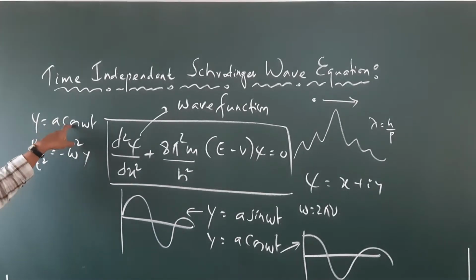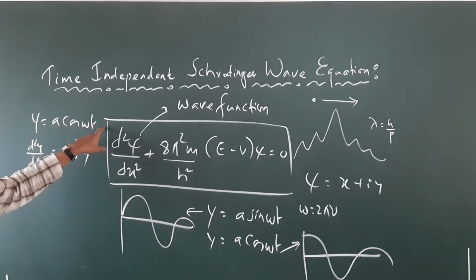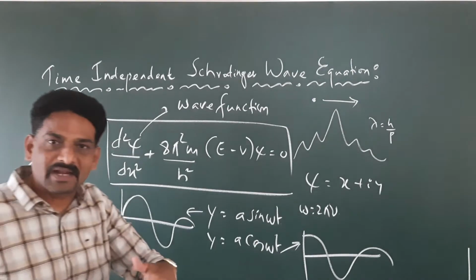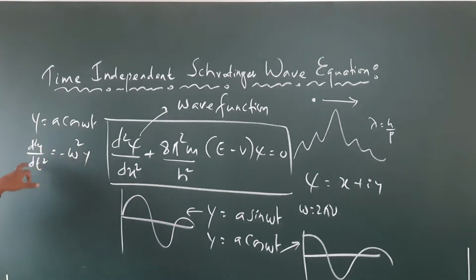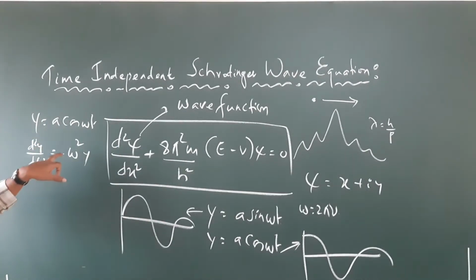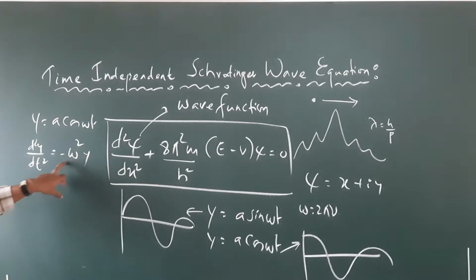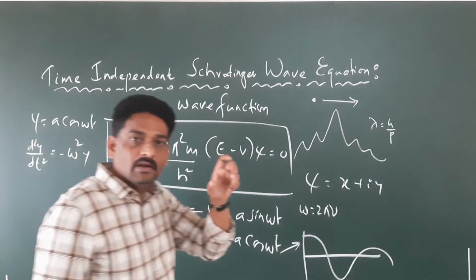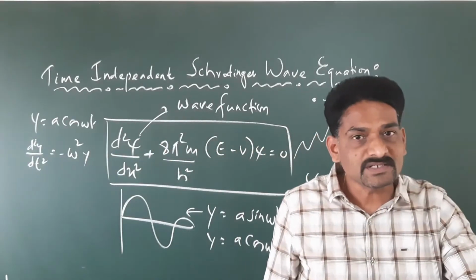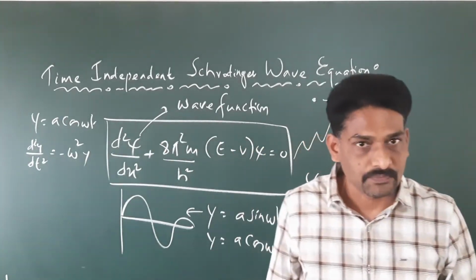A into minus sin omega t into omega. If you differentiate it again, d square y by dt square, we get minus omega square y. So this is a second order differential equation which represents the motion of the cos wave, right?